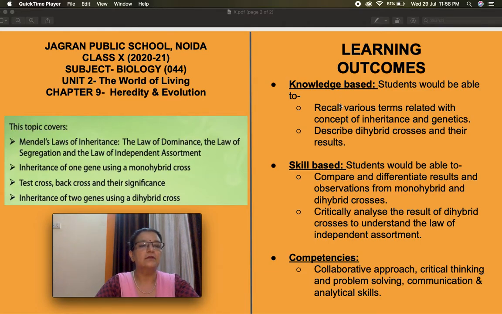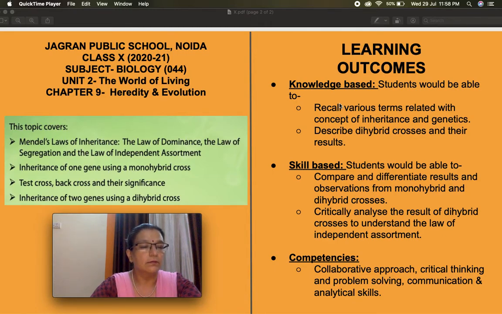In today's class of this part of the chapter Heredity and Evolution, I will cover the topics Mendel's laws of inheritance, in which we will recall the law of dominance, and we will cover and discuss the law of segregation and law of independent assortment with the help of results and observations of dihybrid crosses performed by Mendel in sweet pea plant.